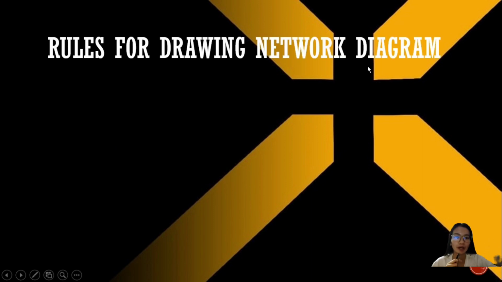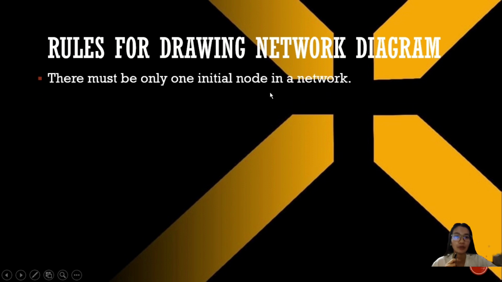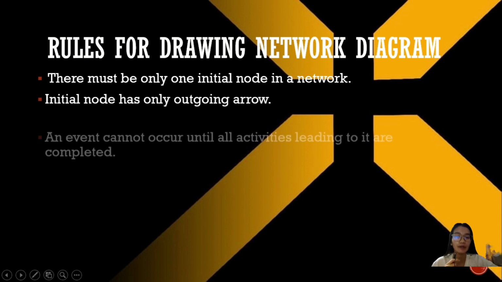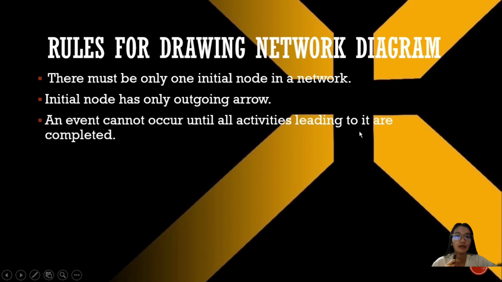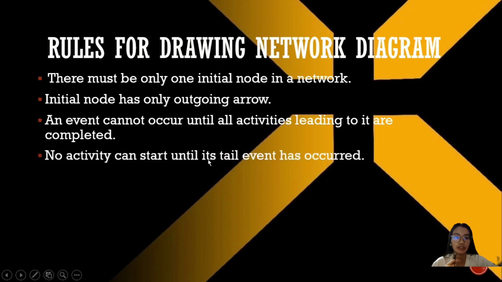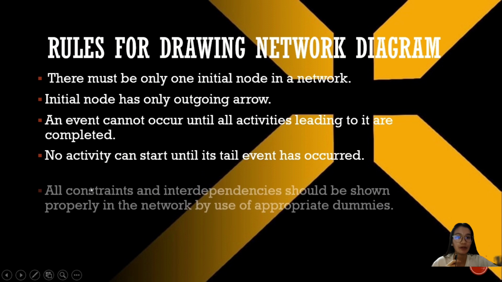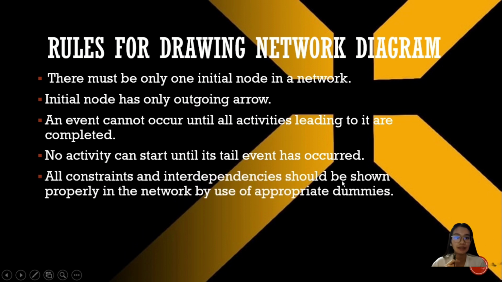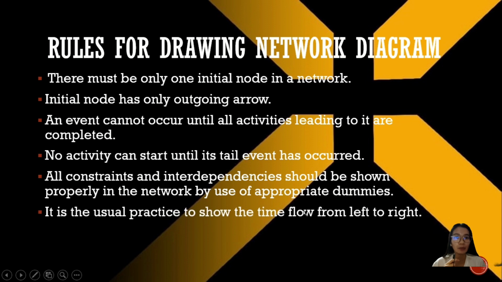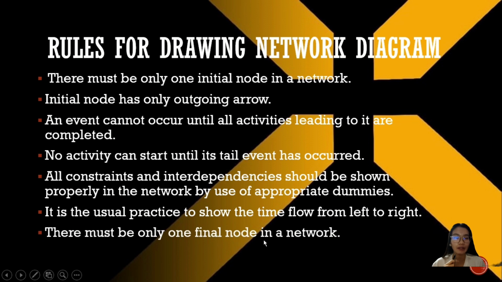Rules for drawing network diagram. Una, dapat meron lang tayong isang initial node in a network. And the initial node has only outgoing arrow, and an event cannot occur until all activities leading to it are completed. No activities can start until its tail event has occurred. All constraint and interdependency should be shown properly in the network by the use of appropriate dummies. It is the usual practice to show the time flow from left to right. There must be only one final node in a network.